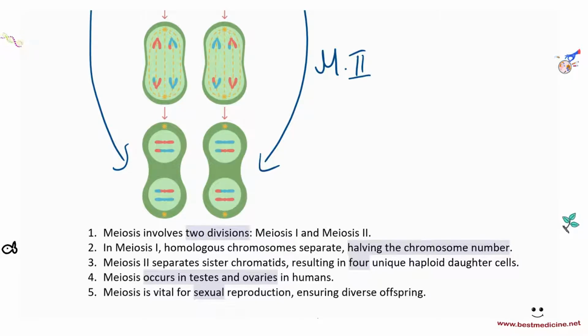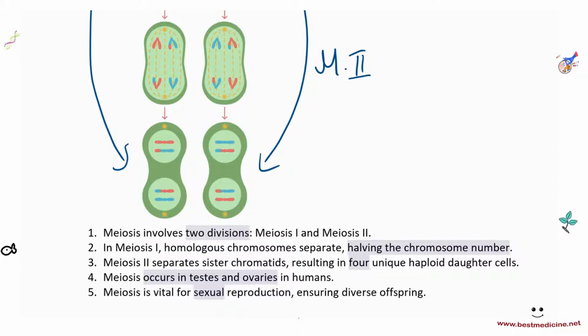Alright, so let's have a look. Meiosis involves 2 divisions, meiosis 1 and meiosis 2. In meiosis 1, homologous chromosomes, which are pairs, separate, halving the chromosome number. So you go from 46 pairs to 23 pairs. Meiosis 2 separates sister chromatids, so you split the pairs now, resulting in 4 unique haploid daughter cells. Meiosis occurs in testes and ovaries in humans. In plants, this would occur in the anther for males and ovaries for females.